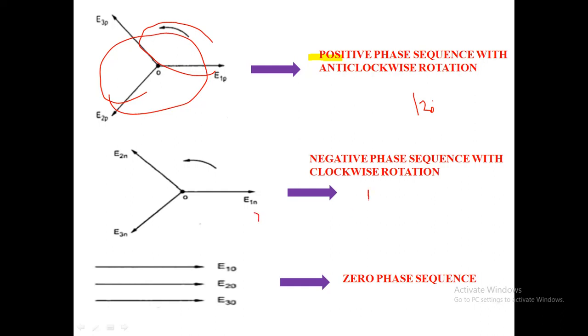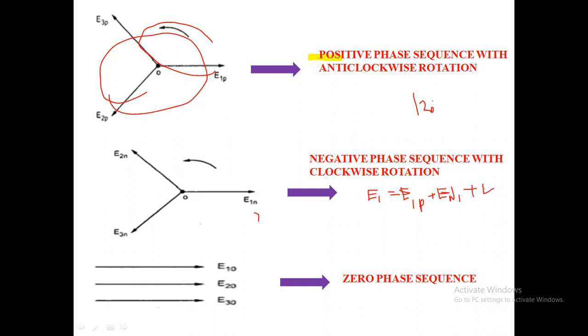So here these three vectors' representation, I am just writing here: E1 will be equal to E1P, that means positive sequence, E1N negative sequence, and E10.